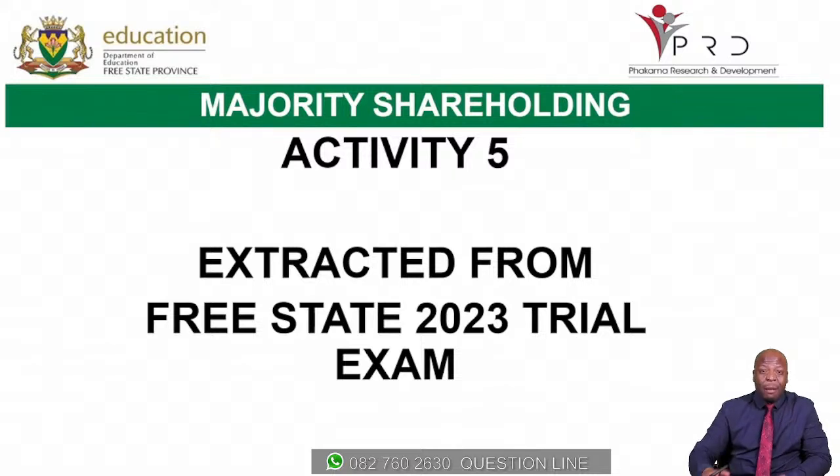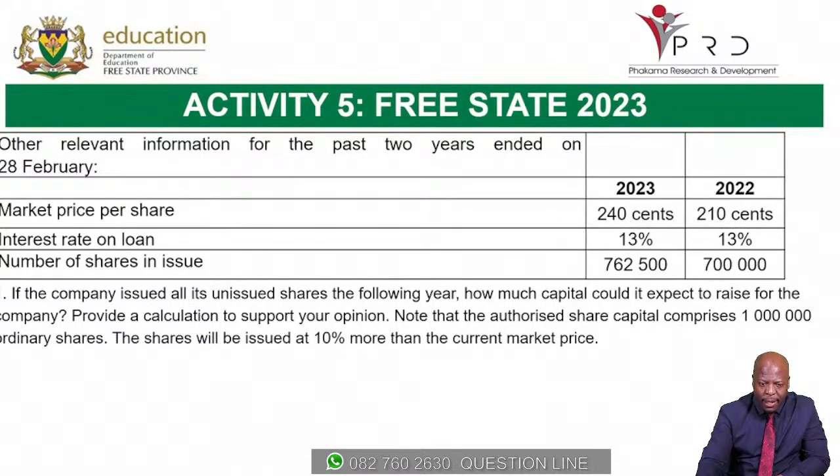Now we've come to the last activity for the day, which is activity number 5, extracted from the Free State trial exam for the year 2023. Let's do activity 5, and then I'm going to talk to you after this one. It says, these are the relevant information for the past 2 years ended 28 February, and here's the information.